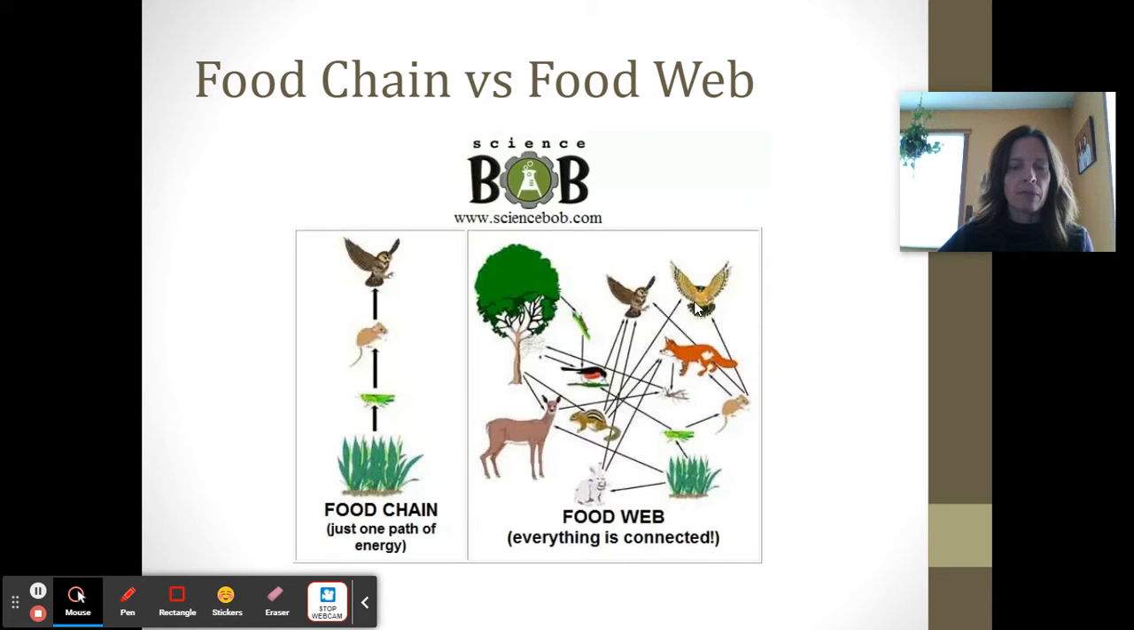So, a couple things to review. A food chain is just one path of energy flow. So, grass to grasshopper to mice to bird. And then, food web, everything is connected. So, it's much more complex. And in reality, ecosystems are more like food webs.